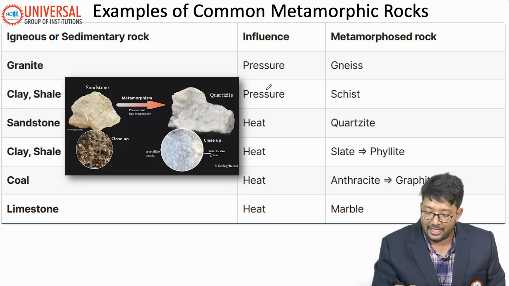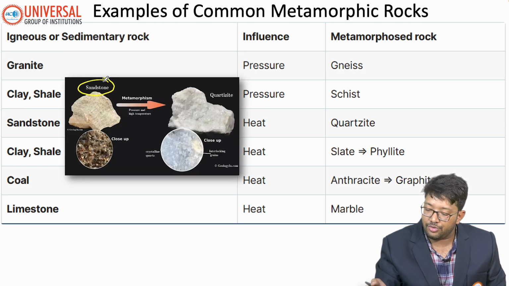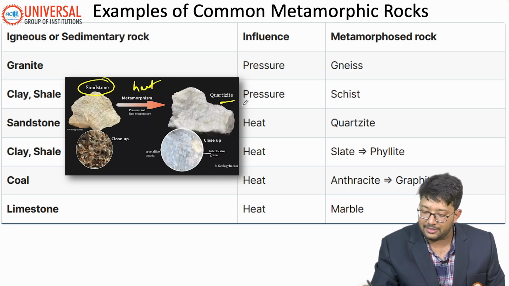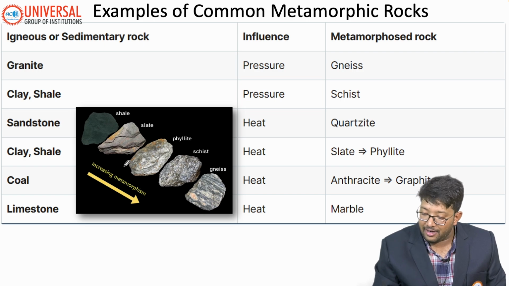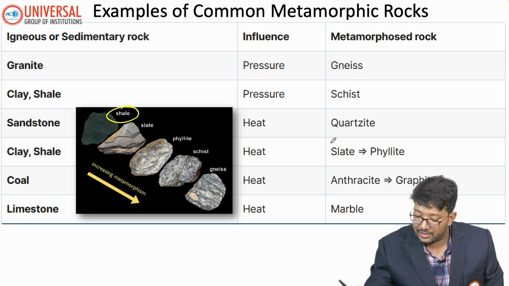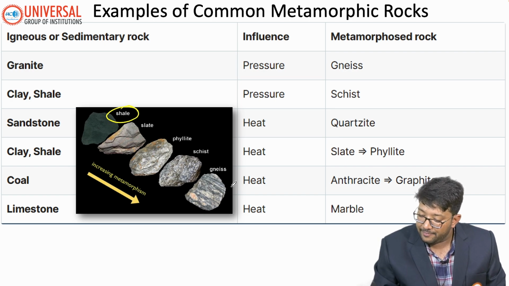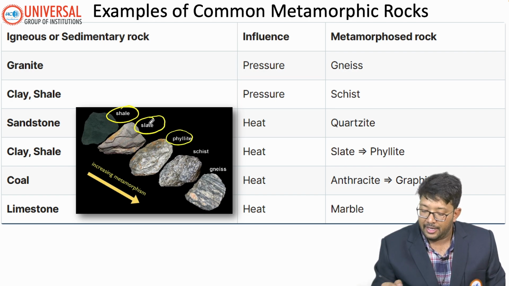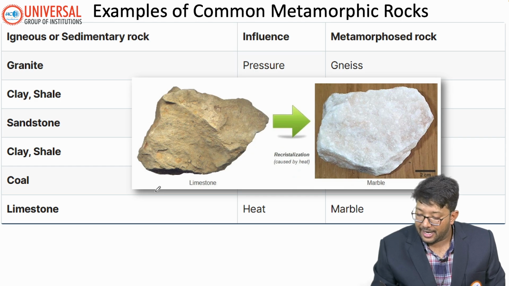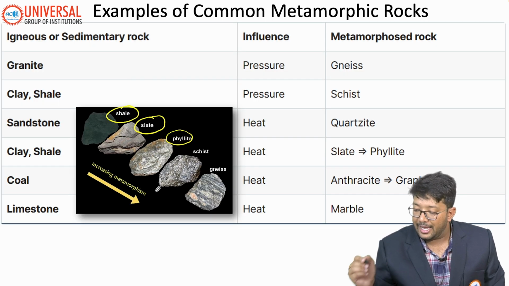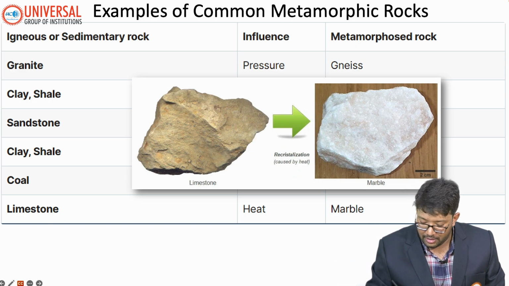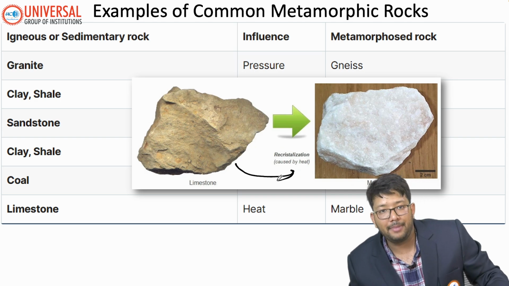Then sandstone under high heat changes into quartzite. Shale under high heat will turn into slate or phyllite. Coal under high heat and pressure will change into anthracite, and limestone under high heat will change into marble. So these are the common examples of metamorphic rocks.